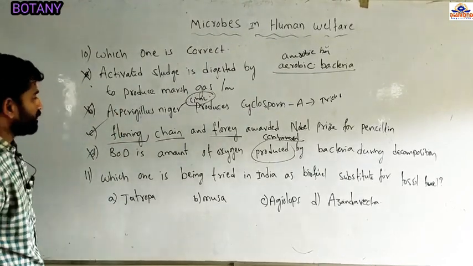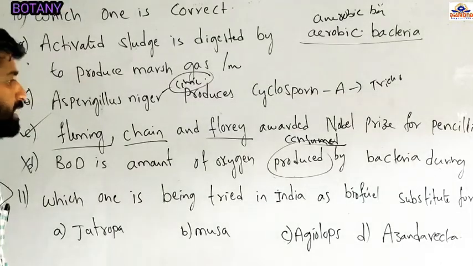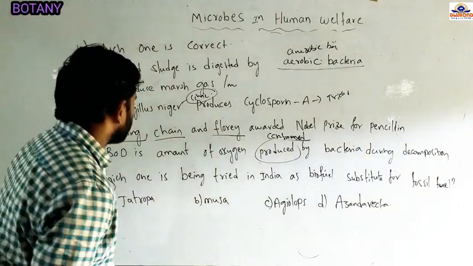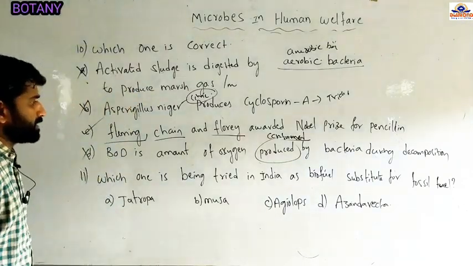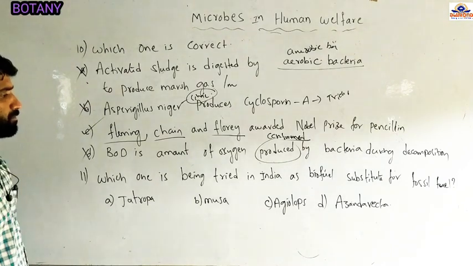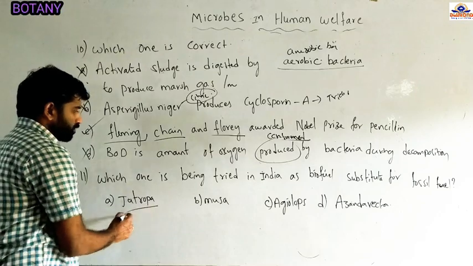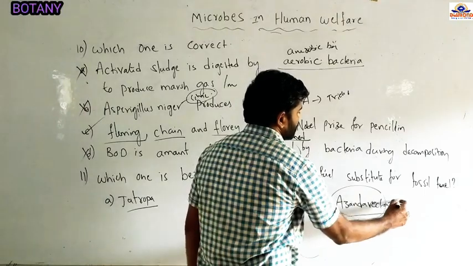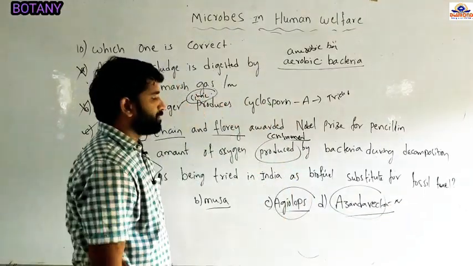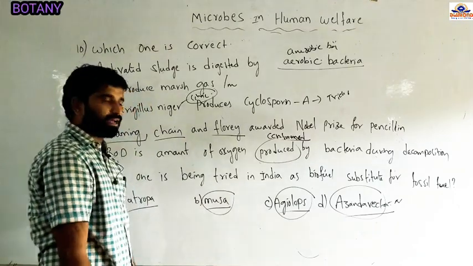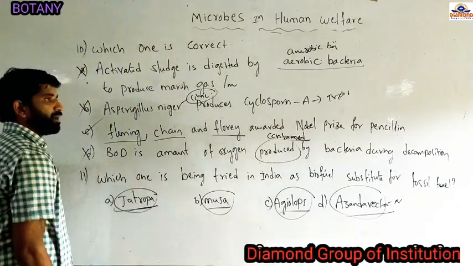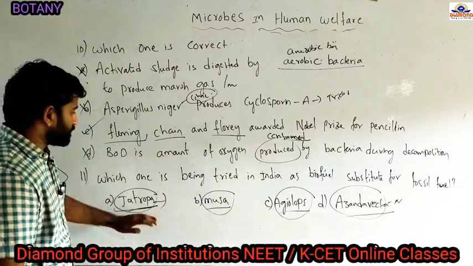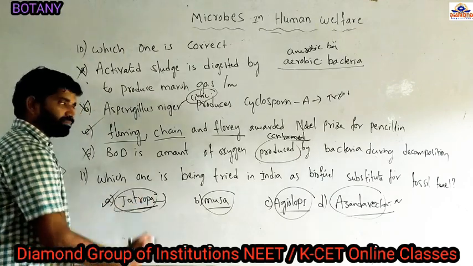And the next one: which one is being tried in India as a biofuel substitute for fossil fuel? Options are Jatropha, Musa, Aegilops, and Azadirachta. Azadirachta indica is the neem plant. Aegilops is a wheat plant, and Musa alba is a banana plant, and the remaining one is Jatropha. The Jatropha plant is also called a biodiesel plant, or a biofuel plant. Answer A.